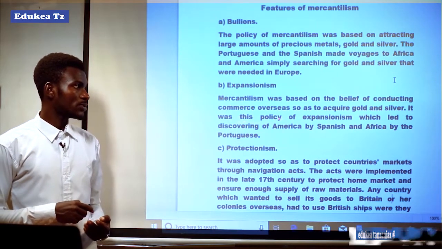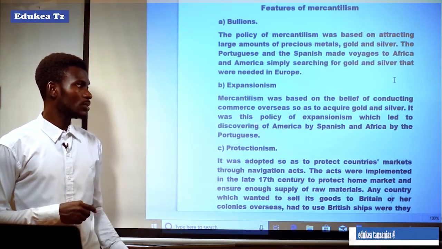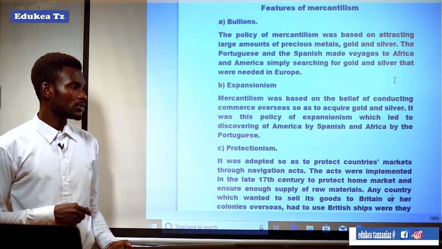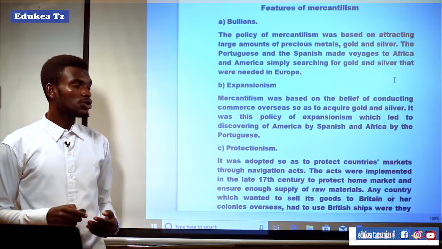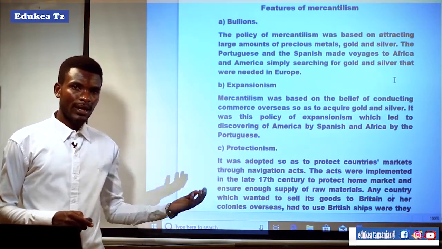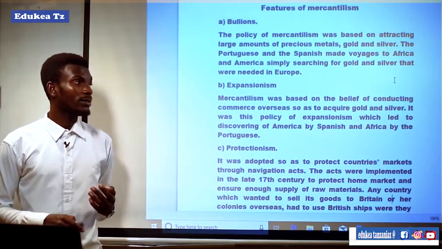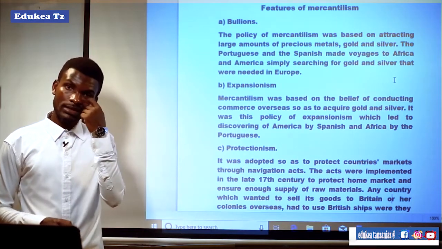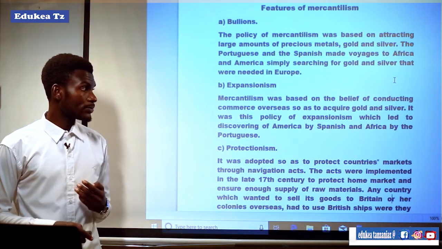It was this policy of expansionism which led to the discovery of America by the Spanish and Africa by the Portuguese. It was during that era of mercantilism that America was discovered by Christopher Columbus.